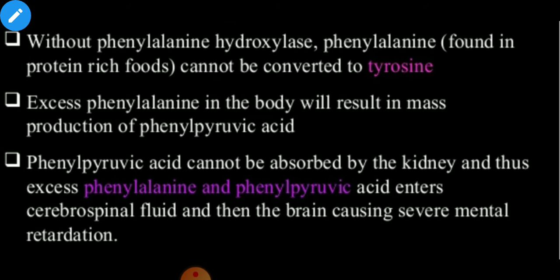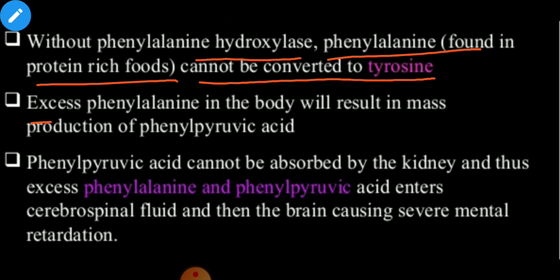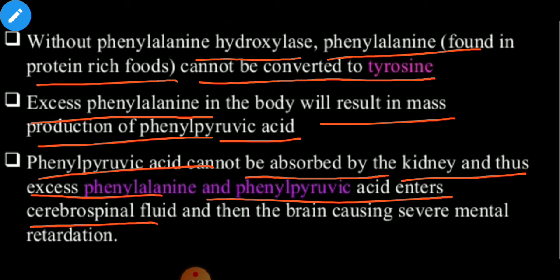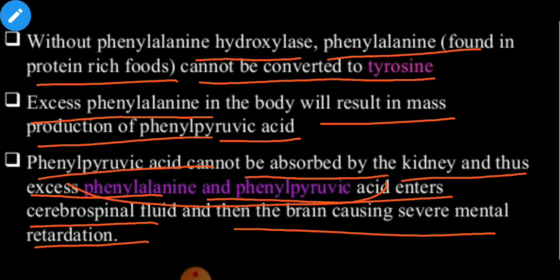Without phenylalanine hydroxylase, see this, phenylalanine in protein rich blood cannot be converted to tyrosine. Excessive phenylalanine in the body will result in the mass production of phenylpyruvic acid, and this phenylpyruvic acid cannot be absorbed by the kidneys, and thus excessive phenylalanine and phenylpyruvic acid enter the cerebrospinal fluid of the brain and spinal cord, causing severe mental retardedness due to the accumulation of these two products.